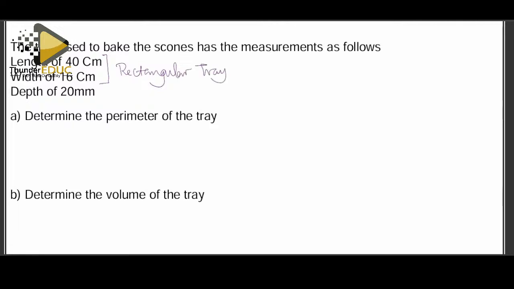So rectangle, how do you get the perimeter of a rectangle? We shall say perimeter equals 2 into A plus B. So what is 2? Open your brackets. What's our length? Our length is 40. You bring the 40, put it here. Plus, the width is 16, which is the breadth. You put the 16 there. So what answer do you end up having? This is 40 plus 16 is 56, times 2. You have 112. These are centimeters.